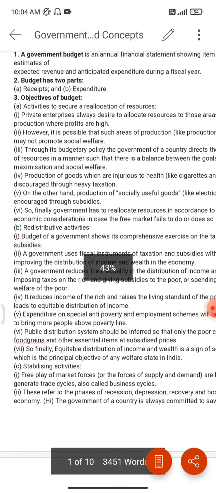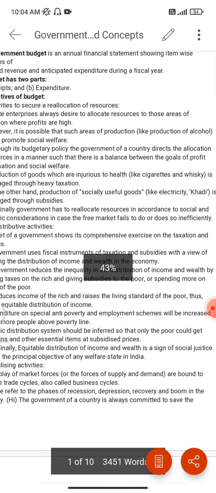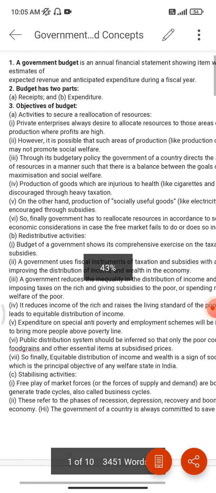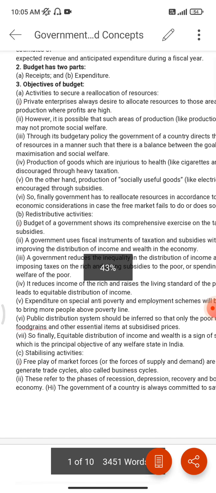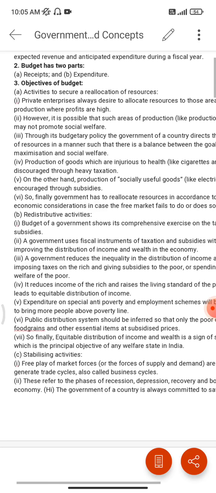Another point is the production of goods which are injurious to health, like cigarettes, whiskey, and all this kind of stuff, which is discouraged through heavy taxes. When we buy products like cigarettes, we have to pay a high amount of tax. By paying tax, the government gets some profit as people are buying that, but people will not buy those products in excess because of the high taxes. So here they are balancing between profits and social welfare.